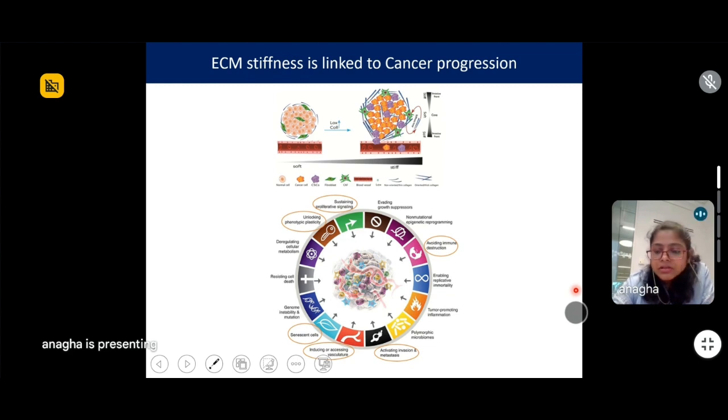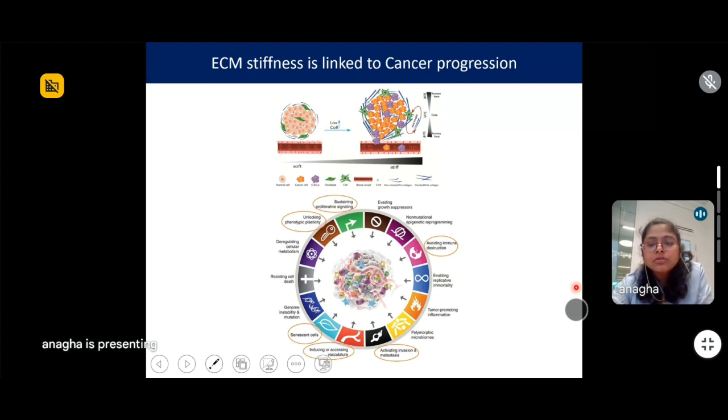And last but not least, a very recent paper has come out saying that the ECM stiffness also has a part to play in the senescent behavior of cancer cells.